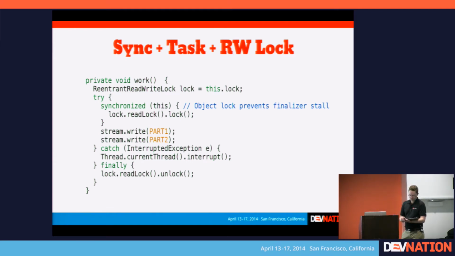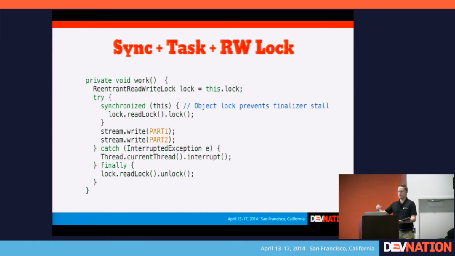So in this example, and this is actually kind of complicated, basically you have the same notion of a synchronized block like before that's required, and at this point in time, this will prevent the finalize from running, and we can grab a read lock here. So if all work methods do this, then it will serialize it for just a little bit of time. It gets serialized just enough to acquire a read lock. And then once the read lock is acquired, you can do your work method in parallel.